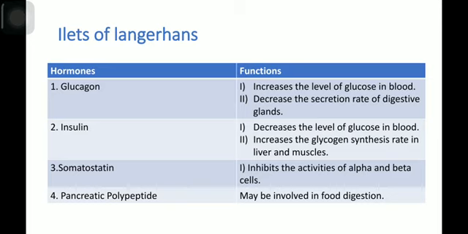It also decreases the secretion rate of digestive gland. Insulin decreases the level of glucose in blood. Insulin also increases the glycogen synthesis rate in liver and muscle by glycogenesis process. Somatostatin inhibits the activities of the alpha and beta cells. Pancreatic polypeptide may be involved in the food digestion.